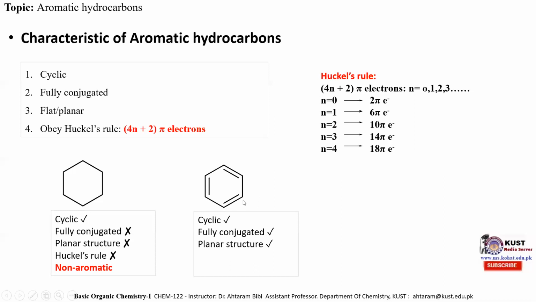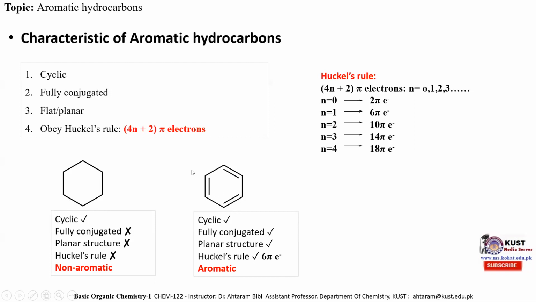And as each atom is sp2 hybridized, and sp2 hybridized atoms generally have planar geometry, this molecule is a planar structure. The fourth property is that it must obey the Huckel rule. So it also obeys the Huckel rule. It consists of 6 pi electrons: 2 pi electrons here, 2 pi electrons here, and 2 pi electrons here. So it is aromatic in nature. So we can see that this benzene molecule is aromatic, while the cyclohexane molecule is not aromatic because it does not possess the properties of aromatic hydrocarbon.